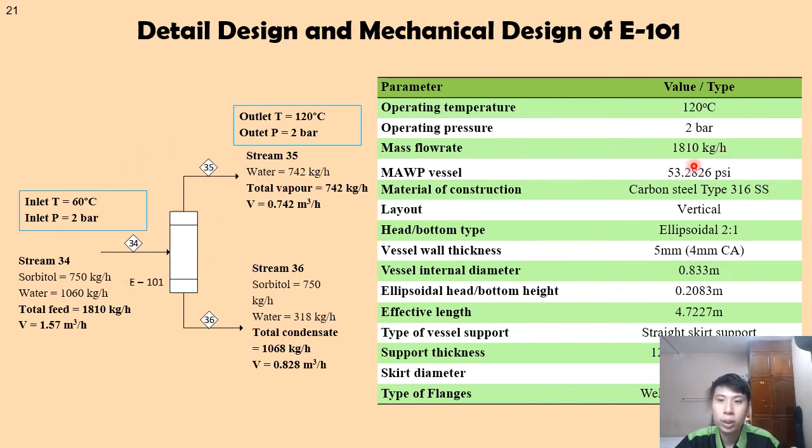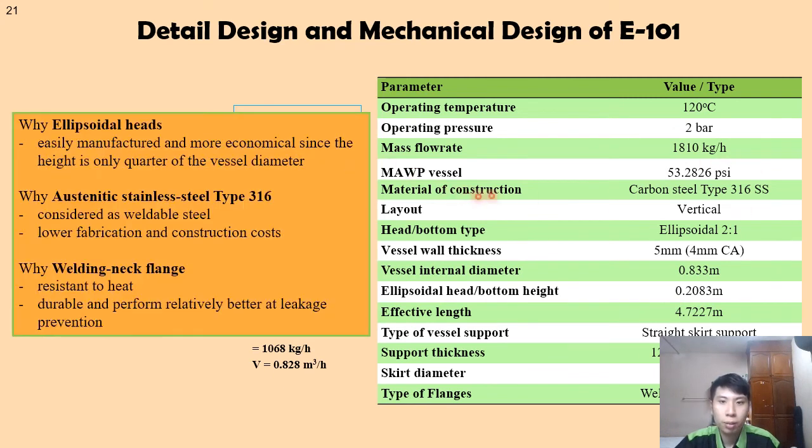And here we have chosen the type of parameters. We have chosen an ellipsoidal 2:1 ratio head because it is easily manufactured and more economical. And then we are using stainless steel type 316SS. This is because it is considered a weldable steel and it has a lower cost. For the type of flange, we are using a welding neck flange because it is resistant to heat, durable, and better at preventing leakage. And we are also using a straight skirt support.